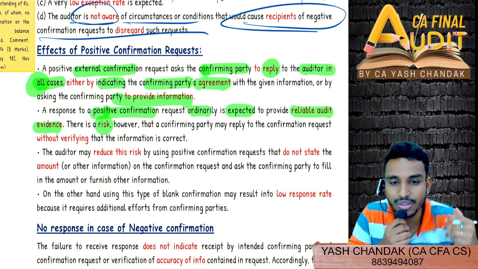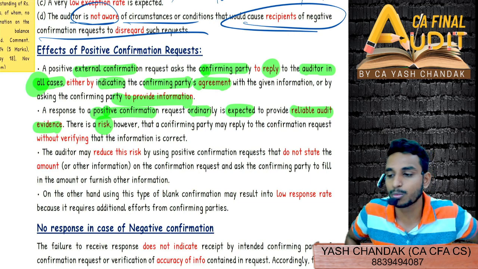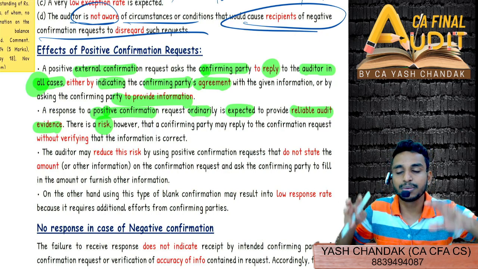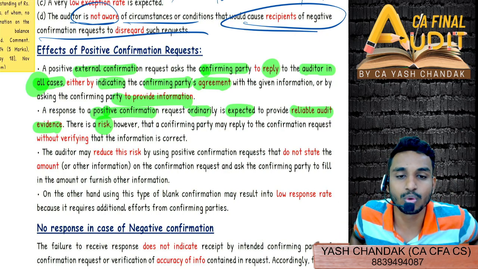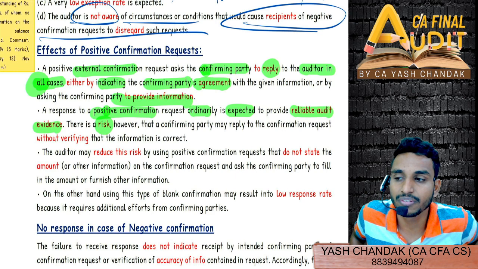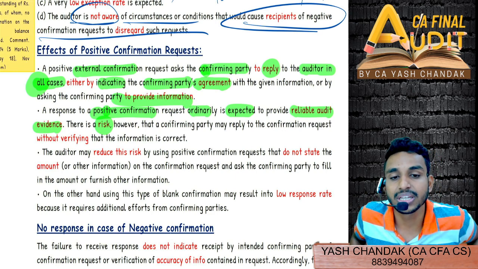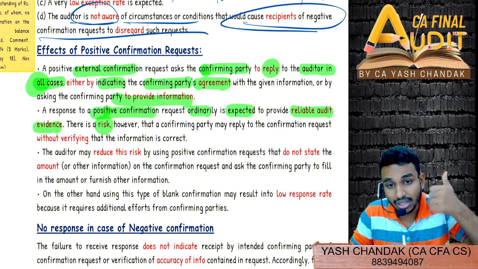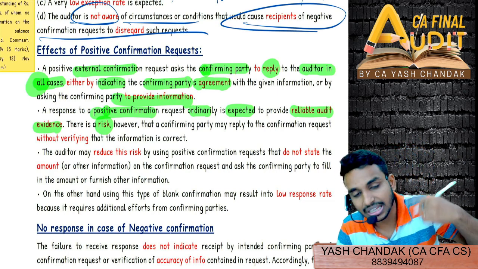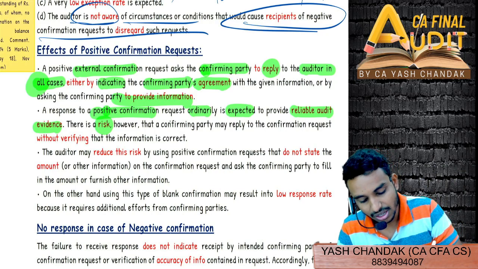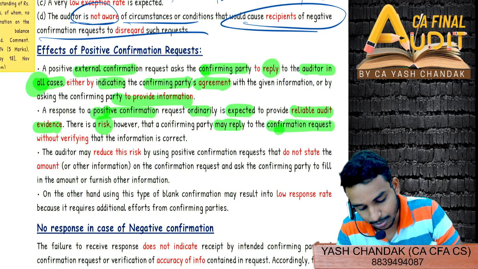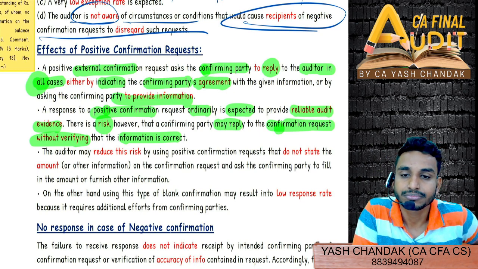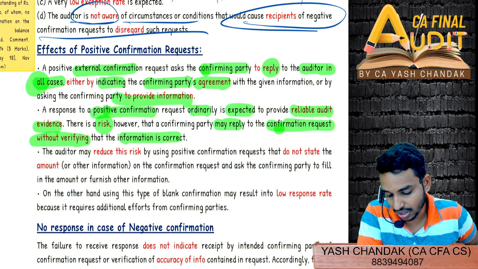She arrived at the office in the morning at 10:30 and is thinking, okay, I have so much work involved, let's not waste time on this. I'll simply confirm the same without even going through or opening the books of account. Without even opening the accounting software, she made all the confirmations. So there is a risk that because of Nikita's lethargic nature, because of the laziness, she may reply to the confirmation request without verifying whether the information is correct or not. So this could be one of the risks.